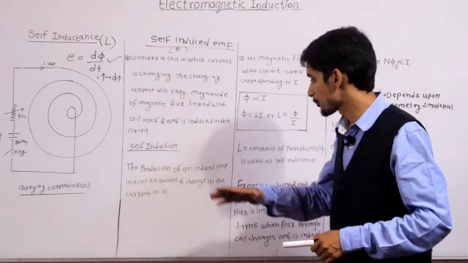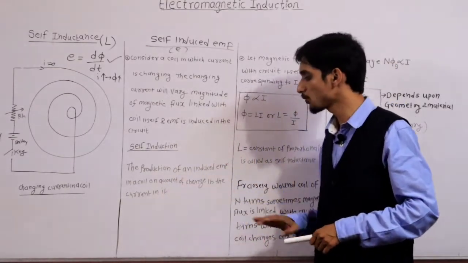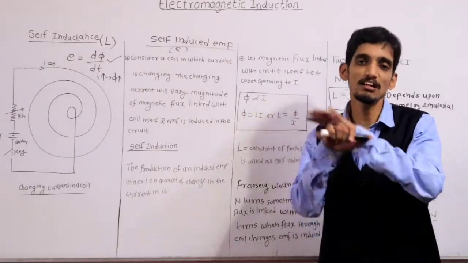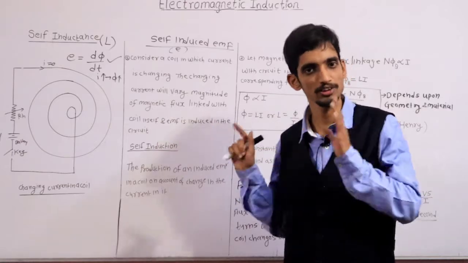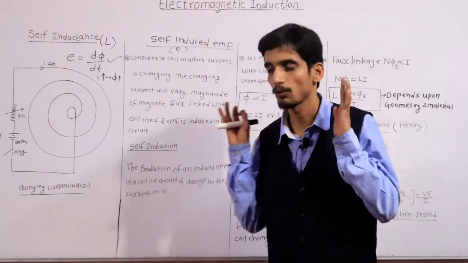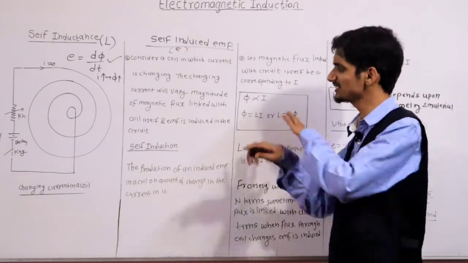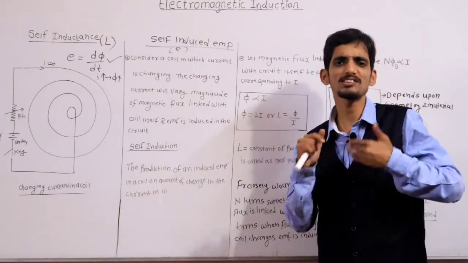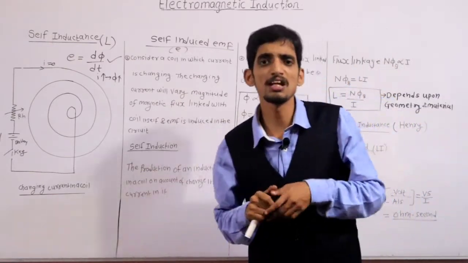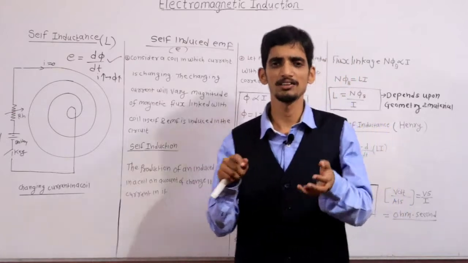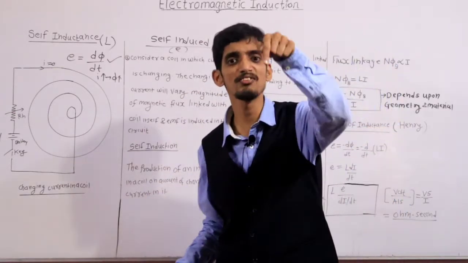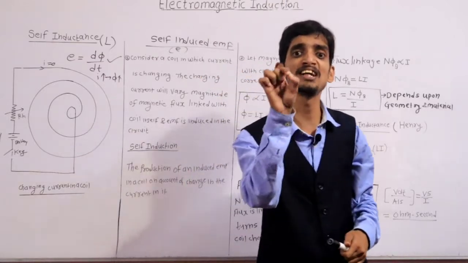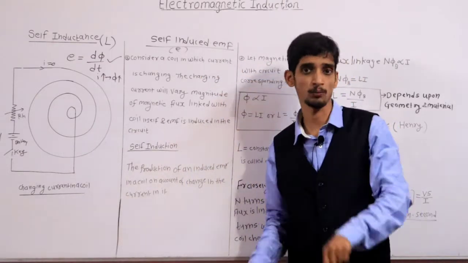Okay, so the production of an induced EMF in a coil on account of change in current in it is called self induction. I think all of you are now comfortable with this concept. Clear? Okay. Now this is a theoretical background. Now what is the value of that self inductance? The coil has this phenomenon called self induction, and the coefficient of self induction is called self inductance, that we have to derive now.